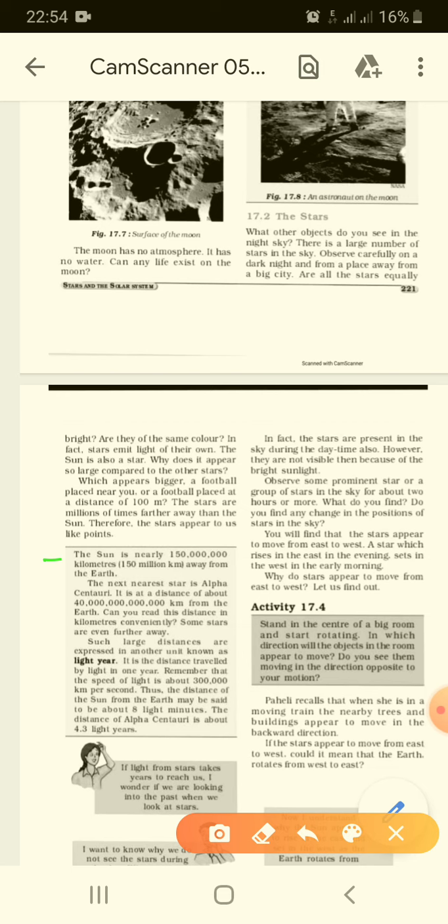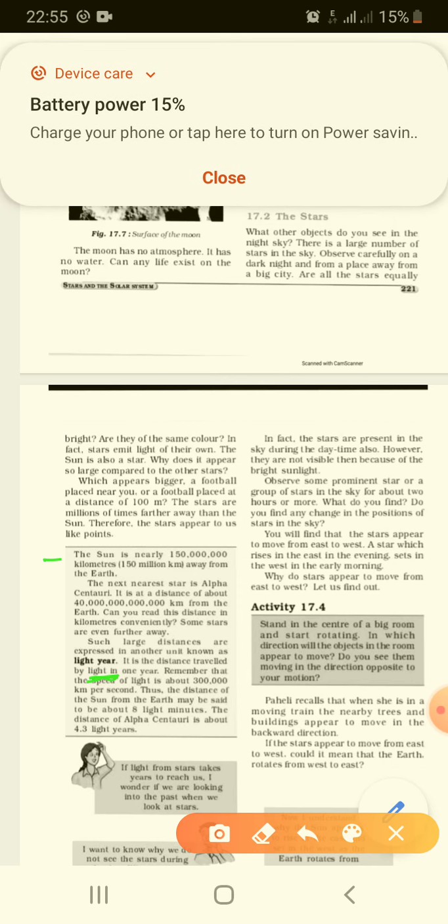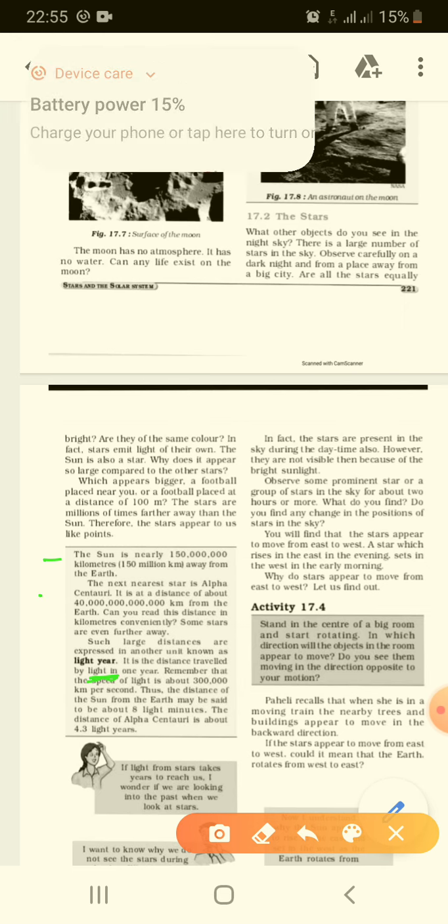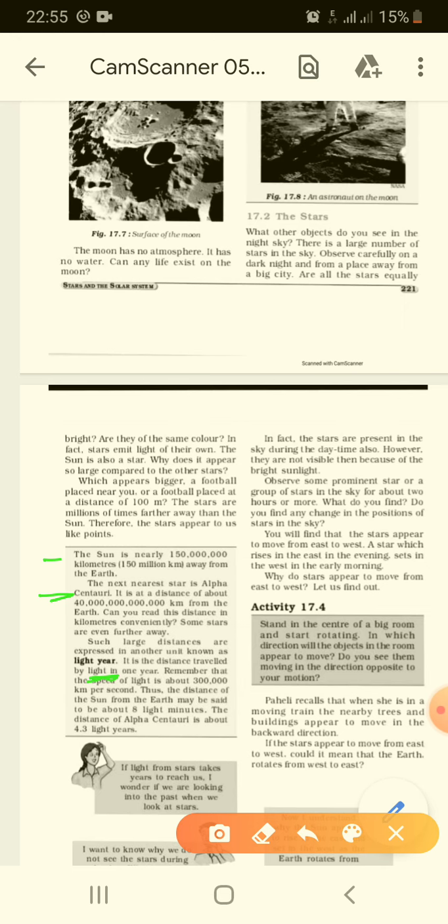We also discussed that the distance between the stars and the earth is measured in light years. That is what we are going to learn. The nearest star is Alpha Centauri. Can you read the distance in kilometers conventionally?